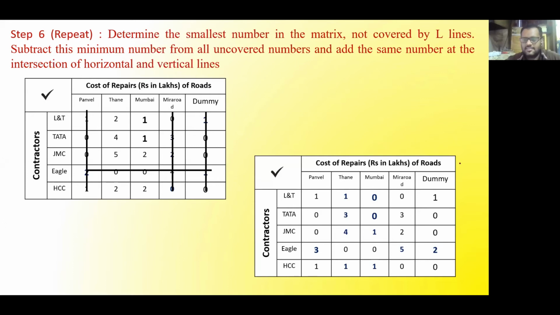Yes sir, right. Okay. What should be the next step? Find the minimum number of lines to cover the zeros. So try to cover all the zeros in minimum number of lines. Now tell me how many lines are there to cover all the zeros? 5 sir. 5 is coming. 5.